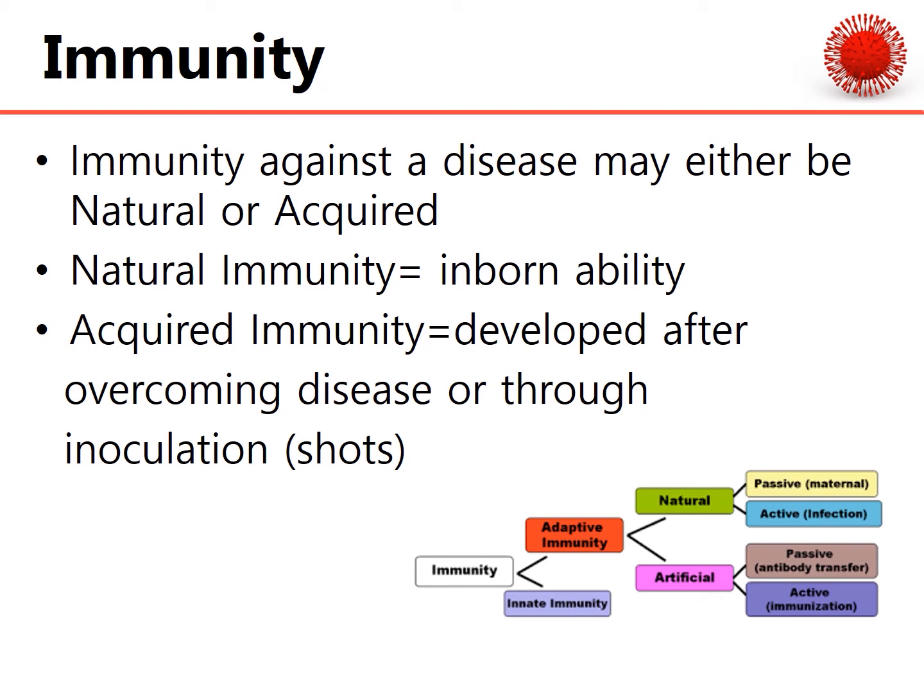Immunity against a disease may either be a natural or an acquired immunity. Natural immunity is the inborn ability, so just naturally your body has the ability to fight against certain diseases and infections and things along those lines. Acquired immunity is developed over time, overcoming a disease or through some form of inoculation, some form of shot.